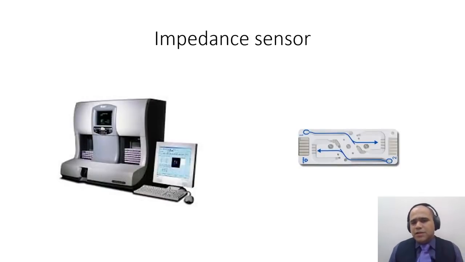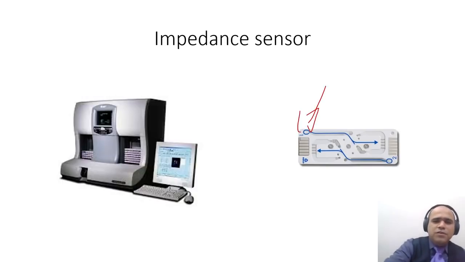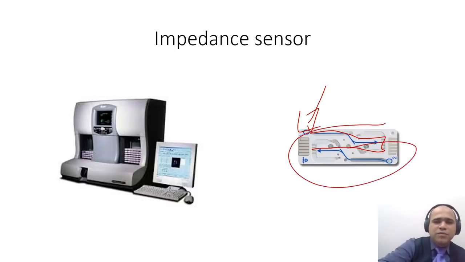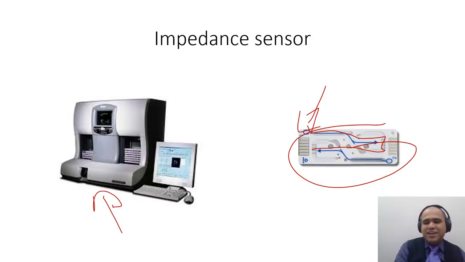Impedance sensor is a technology where you put a very small drop of liquid, it goes through, and while the liquid is passing through it, you measure its impedance. So this is a very tiny, coin-shaped chip that goes inside this big machine, and then impedance is measured, and that is basically used in many applications such as cell counting or particle counting.